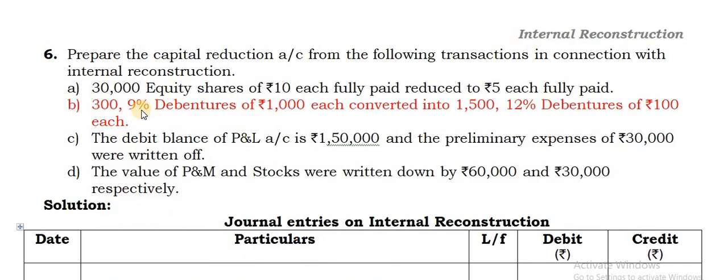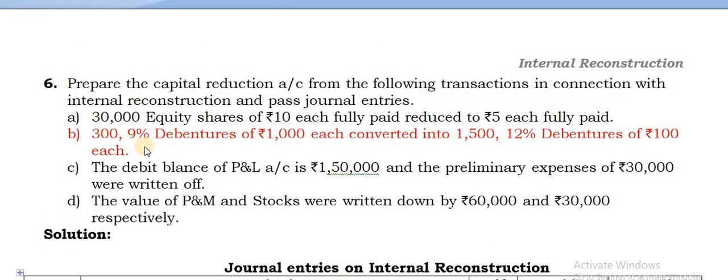Then you can consider question number 6. So you can go for it. Prepare the capital reduction account from the following information in connection with the internal reconstruction, and also pass the journal entries. So you are asked to pass the journal entries.